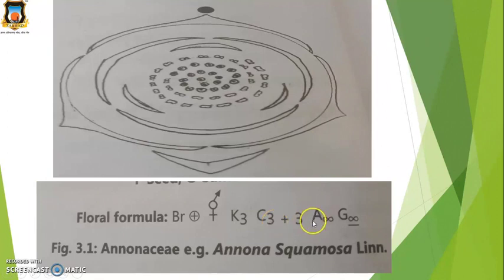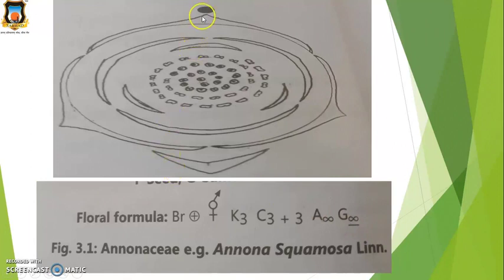Then the number of stamens is many, that's why the androecium is infinite. Then the gynoecium has many carpels, and these carpels are free. Then the ovary is superior, that's why there is a sign of position of ovary.